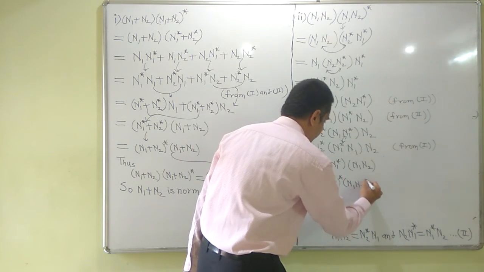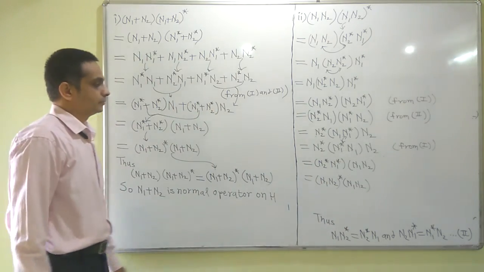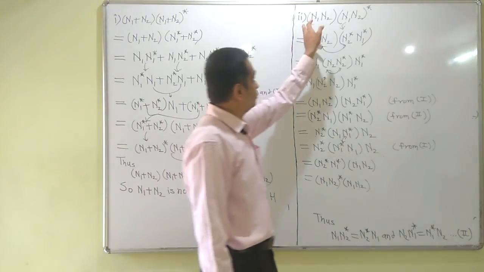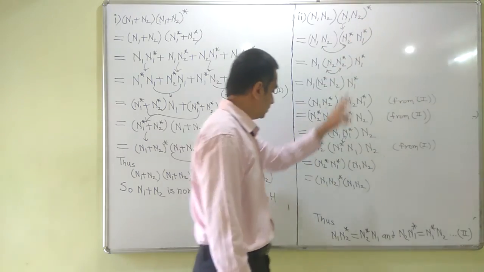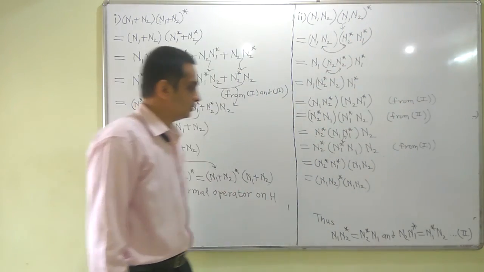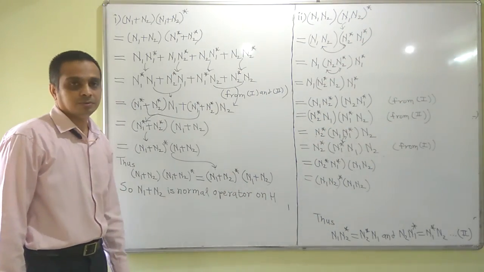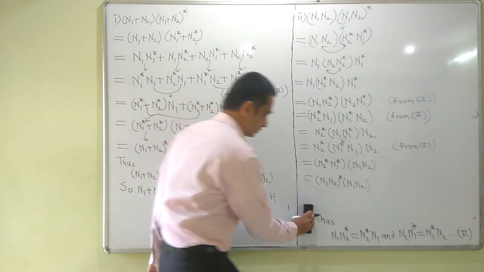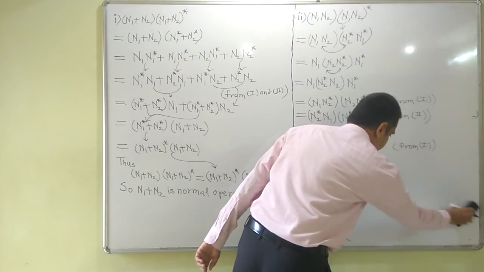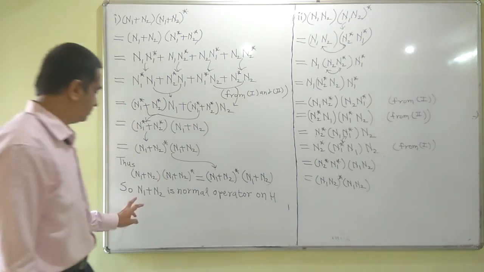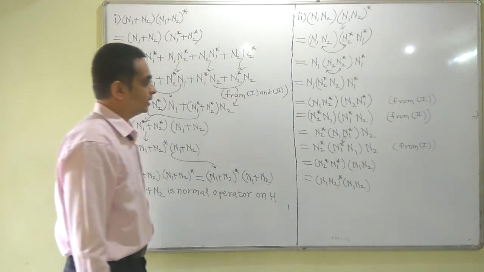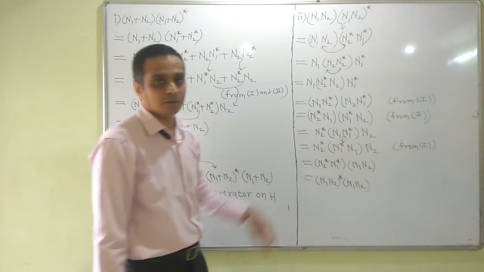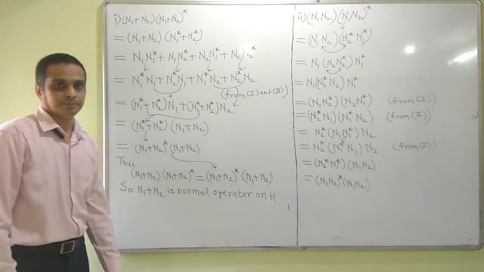So this completes the proof that n1 n2 n1 n2 star equals n1 n2 star n1 n2, and hence n1 n2 is a normal operator. So we have proved both properties, that n1 plus n2 and n1 n2 are normal operators. Thank you.